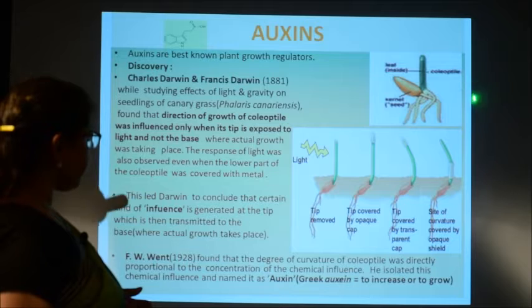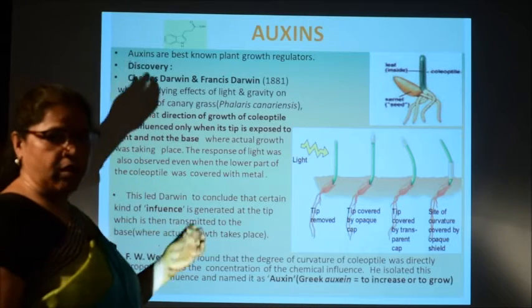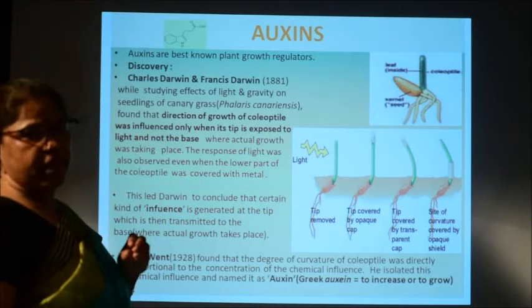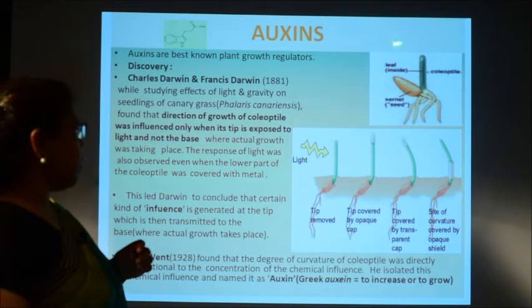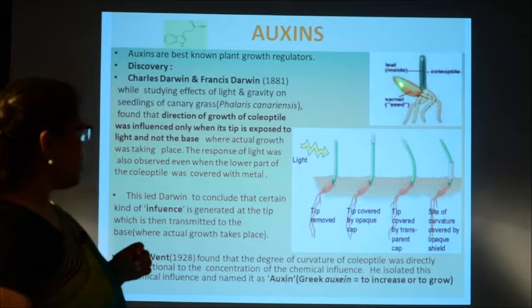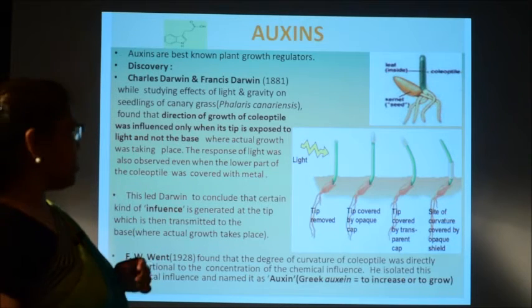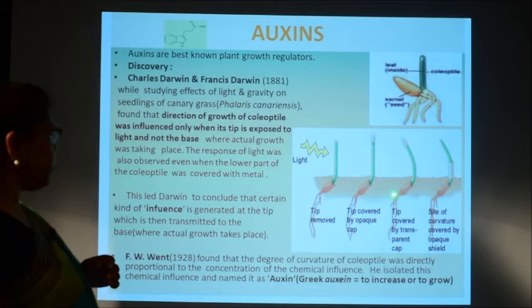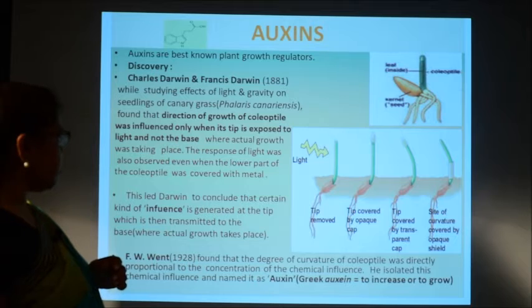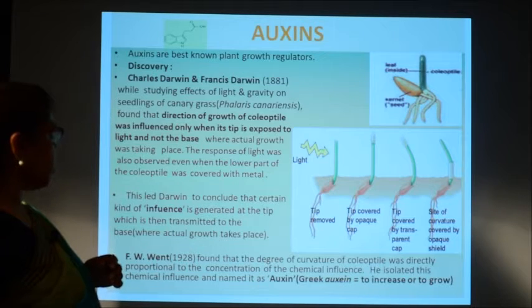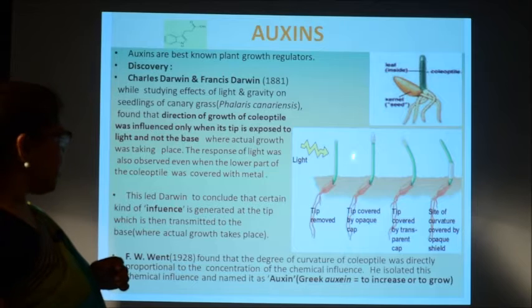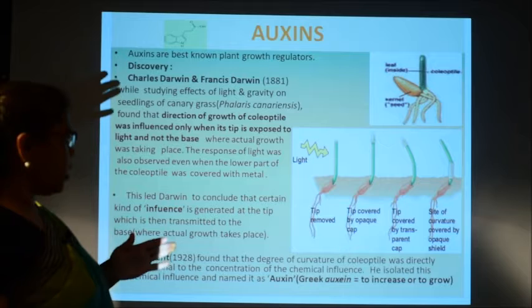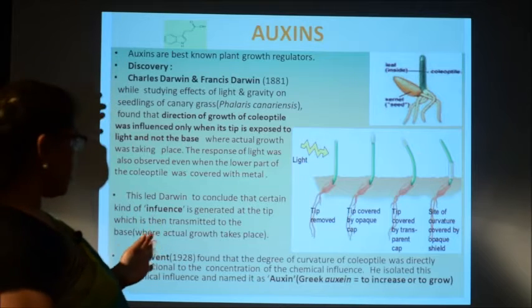So, this is your grass coleoptile. The coleoptile is actually a covering which is produced on the germinated shoot sheath or leaf sheath in this grass. So, coleoptiles are produced in the germinated seeds, and in these experimental setups there are 4 different types of setups. In the first case the tip of the coleoptile is cut, and in the second case the tip is covered with an opaque cap. Opaque means the light cannot be transmitted through this cap.